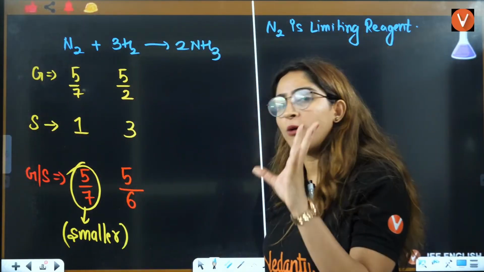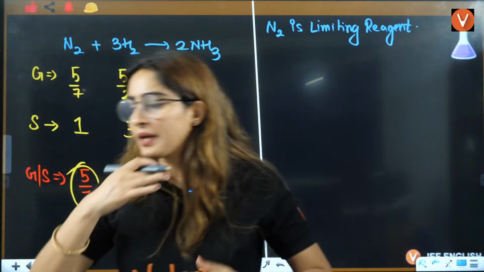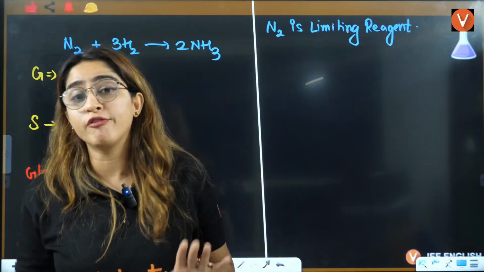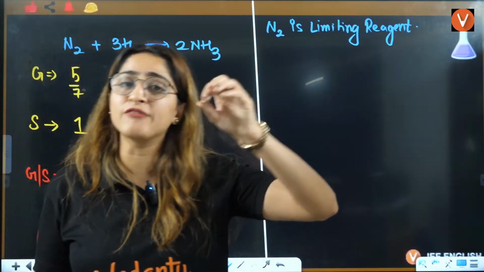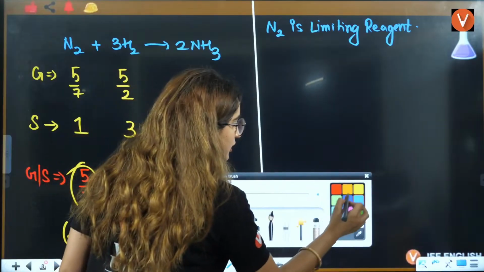If you have any problem in calculating the limiting reagent, you can let me know in the chat box, right? Because when we move ahead, you will have tougher questions, and then you will face difficulty. I don't want you to face that. Instead, at every step you can ask me the question, okay? So this N2 is the limiting reagent.